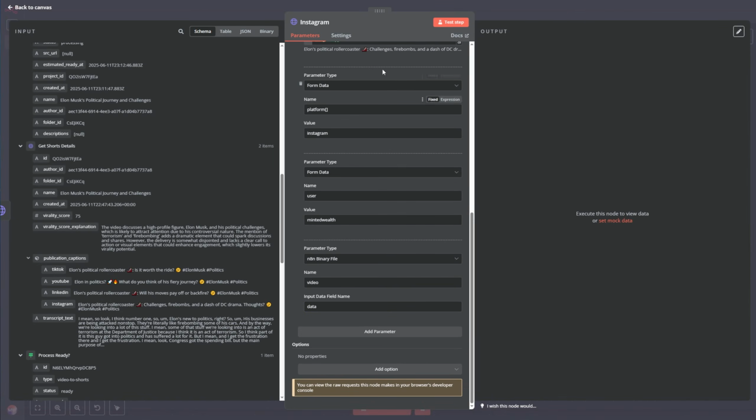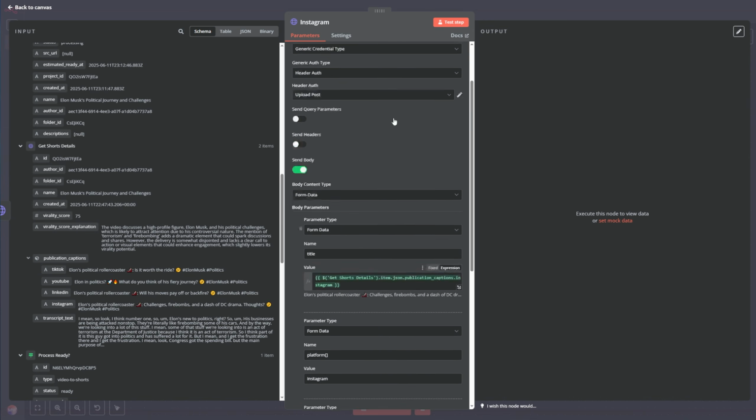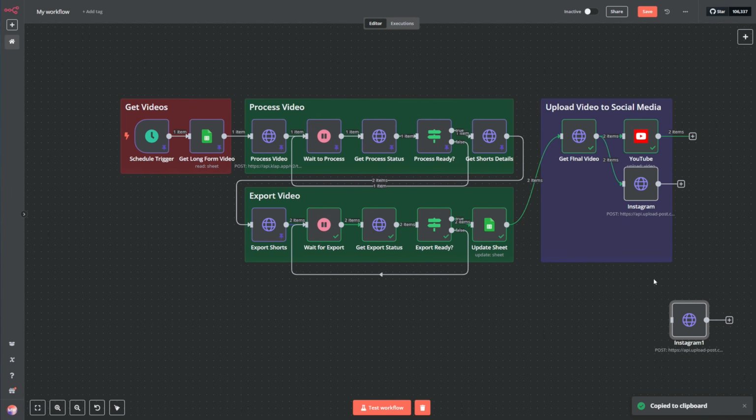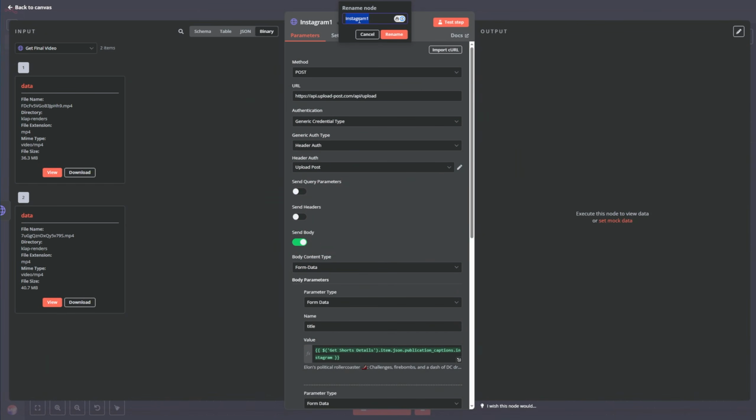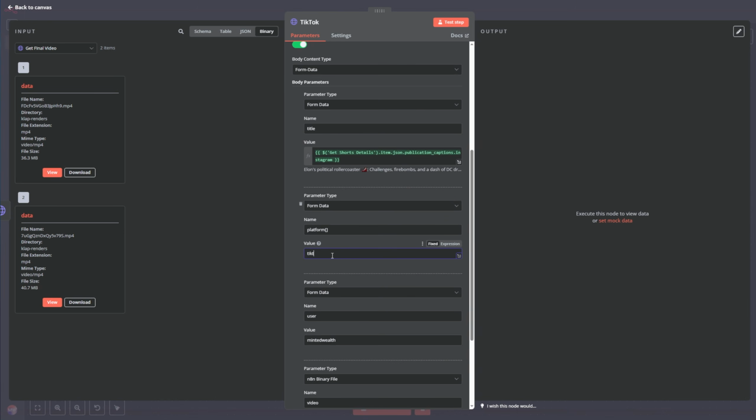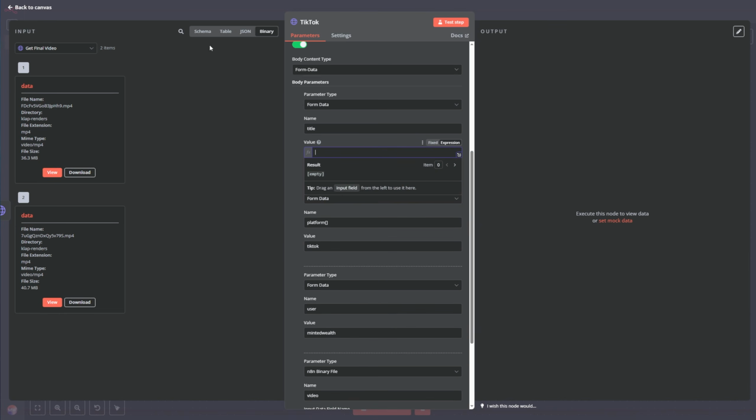And that's it. I'm not going to test this step because I don't have Instagram and I don't have anywhere to post it. But this is how you should post it. And this is Instagram. Now we have one more, which is TikTok. Just copy the node, paste it. Don't forget to link it, just like this. Let's call it TikTok. We are going to change the platform from Instagram to TikTok, and we're going to change the title from Instagram to TikTok.